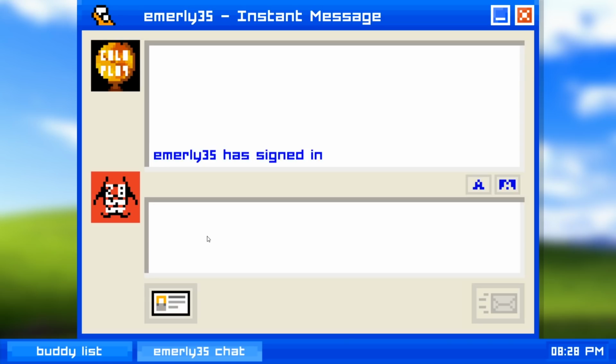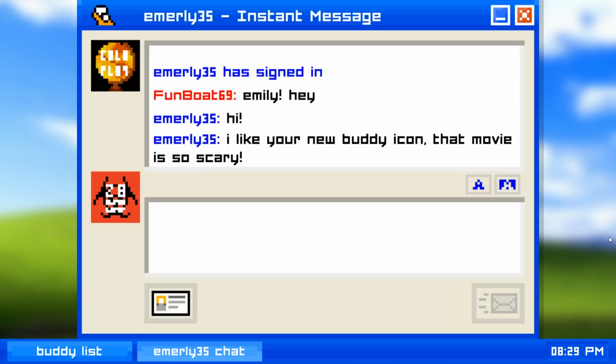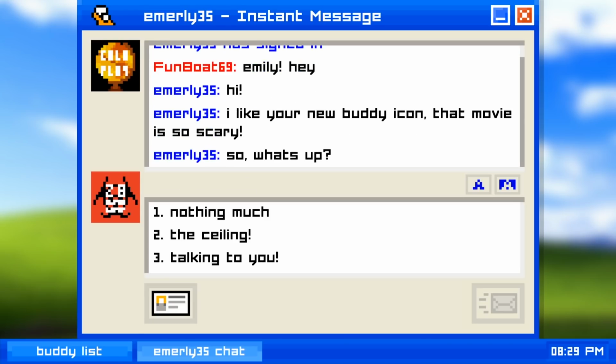You can press any key you want and it will cause a letter to appear. You can't control what is typed, you just press random keys. So if I press T randomly, all the letters will appear. Any key works, so just act like you're typing. Then we press enter to send the message. Emily says hi back. She likes our buddy icon and thinks that movie is scary. And now we're in conversation.